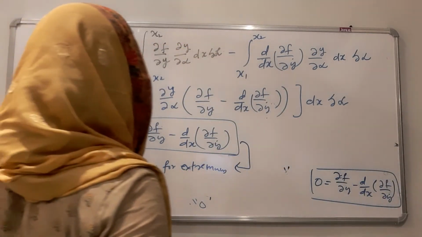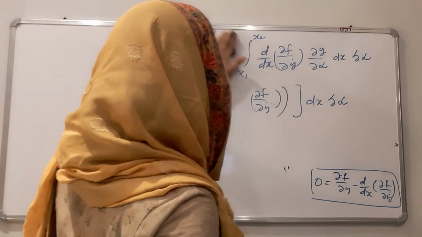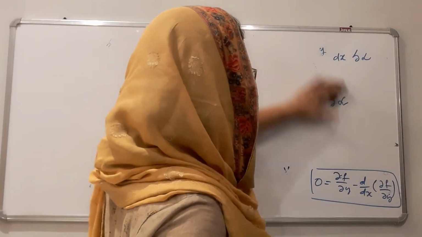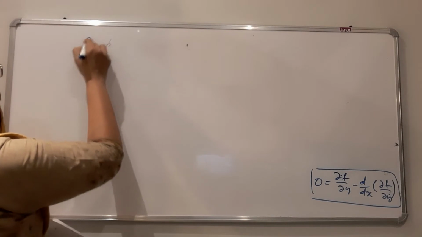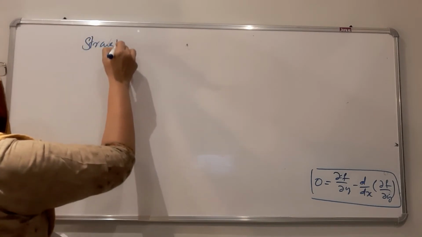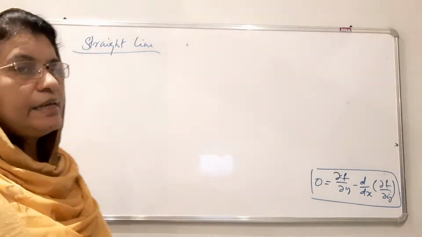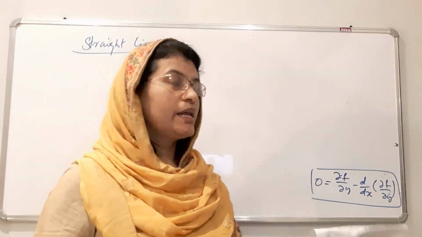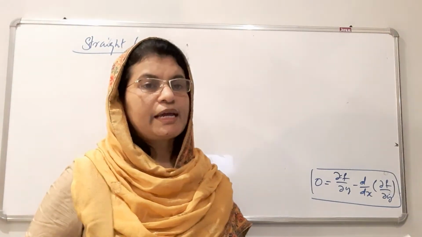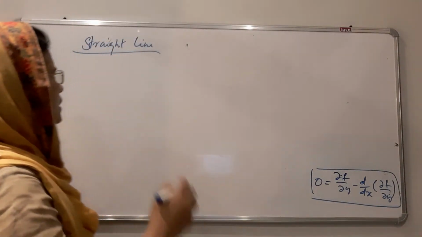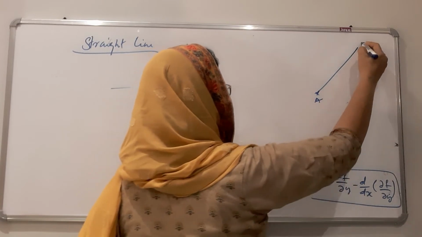Now we can have some examples for this condition for extremum path. The simplest example is that of a straight line. We know the equation for a straight line is y equal to mx plus c, but we have to derive the equation y equal to mx plus c based on the technique of calculus of variation. Consider a body moving from A to B along a straight line.